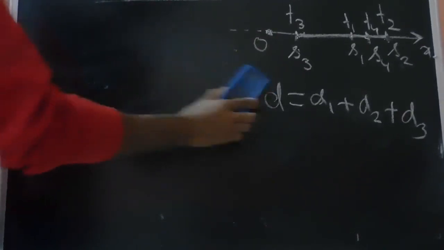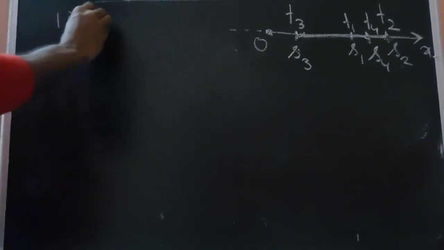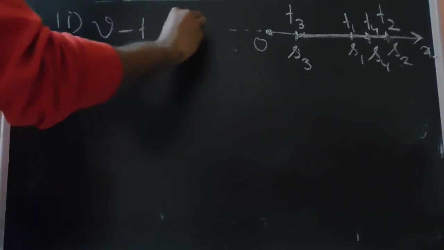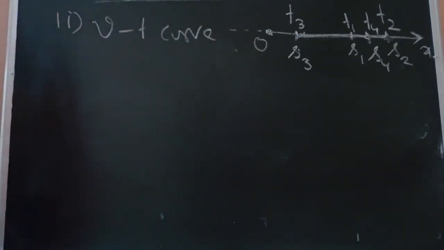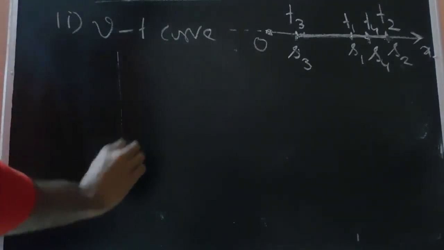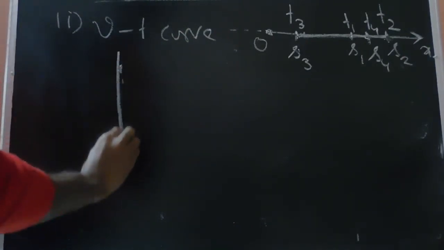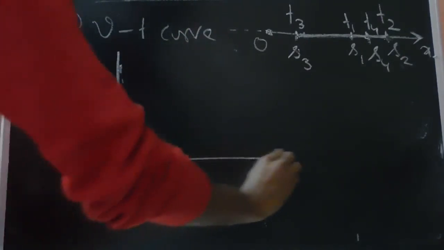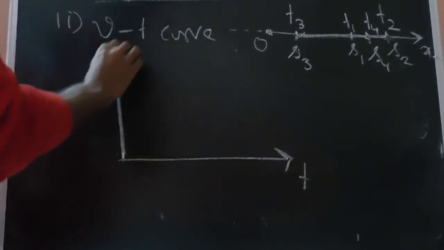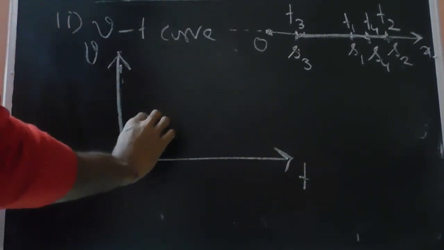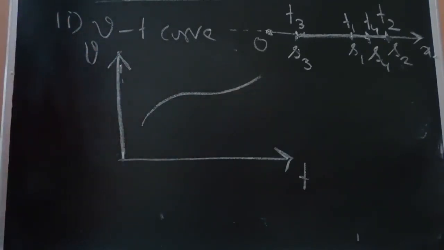Now let's move on to the next type of curve that we can draw. So the next curve is the VT curve. Here, similar to the displacement time curve, the time is along the abscissa and V is along the ordinate. So if we have some certain curve V, we have a certain curve like this.